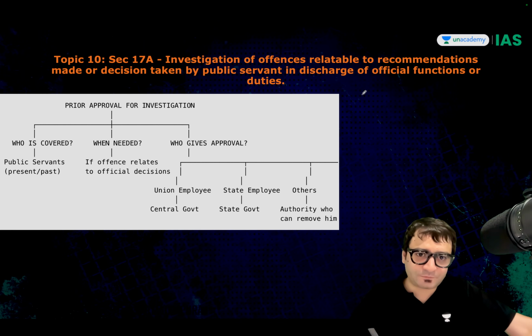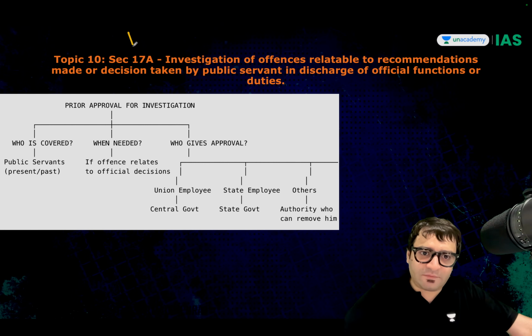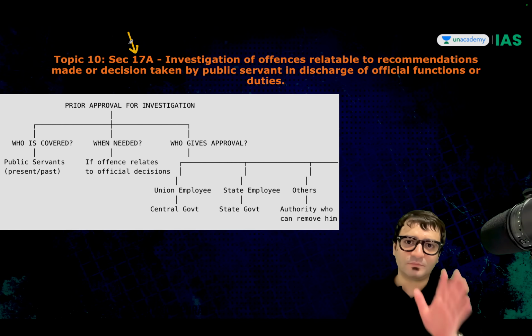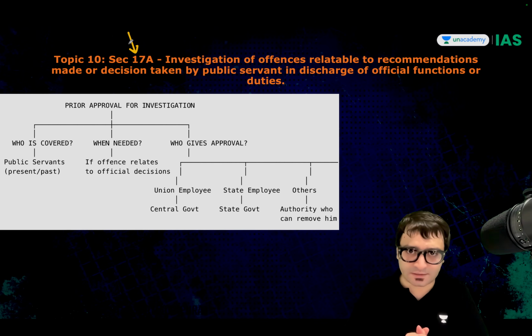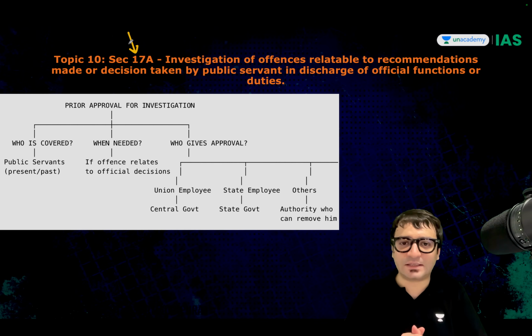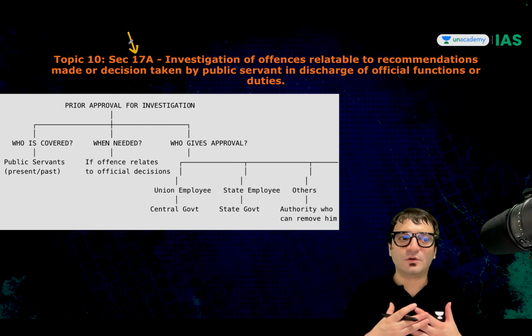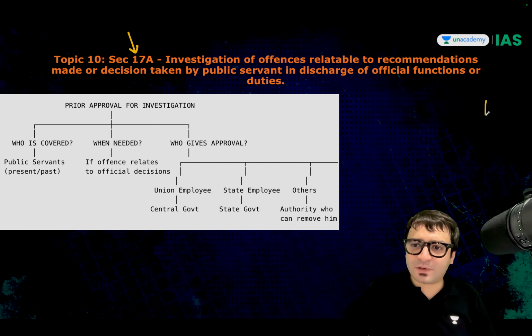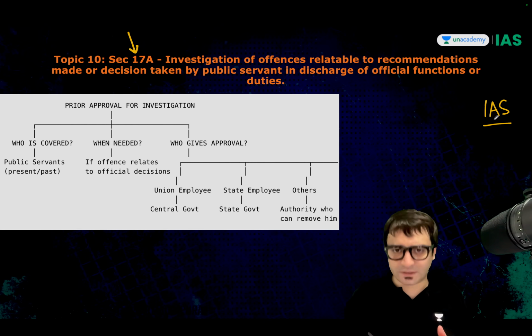Topic number 10. Section 17A of the Prevention of Corruption Act of 1988. What is this law? What is this section? Tomorrow you qualify the civil services exam. Let's say you become an IAS officer, the head of a district.